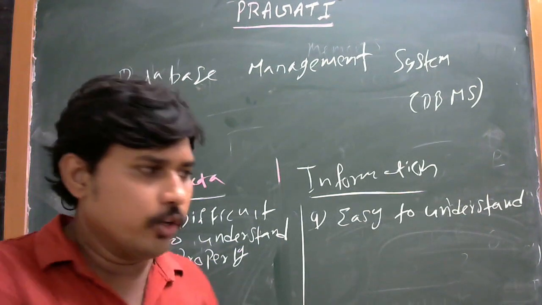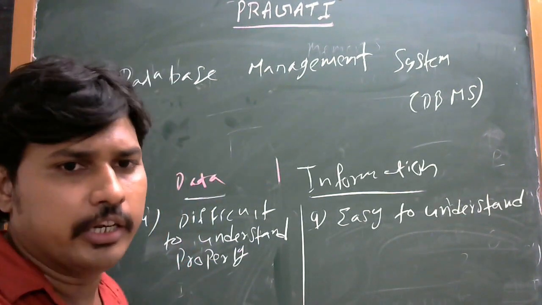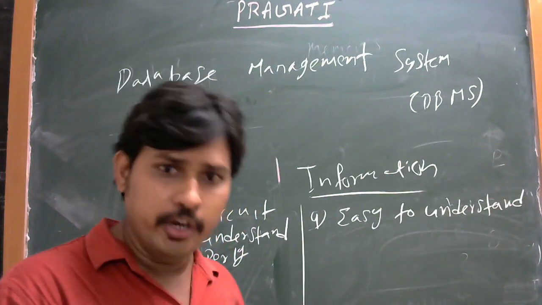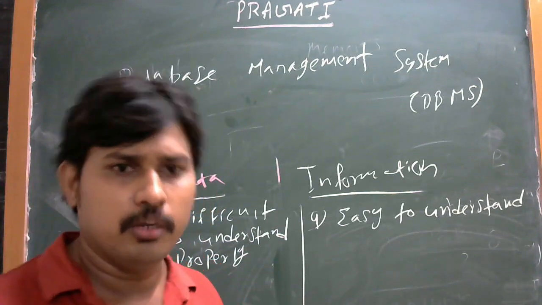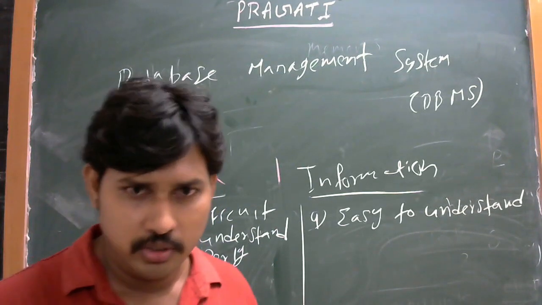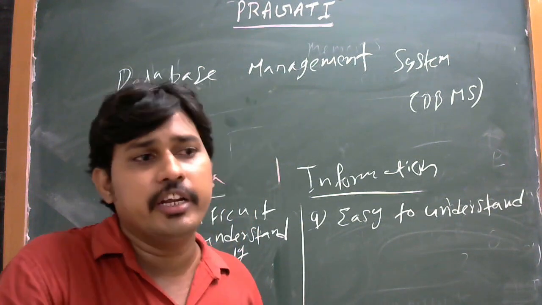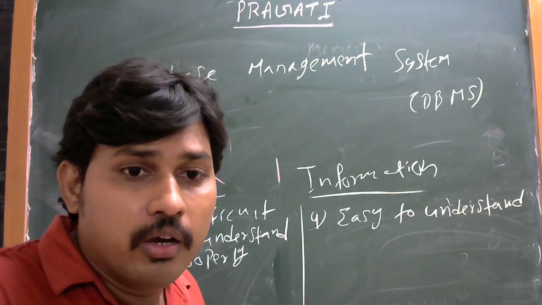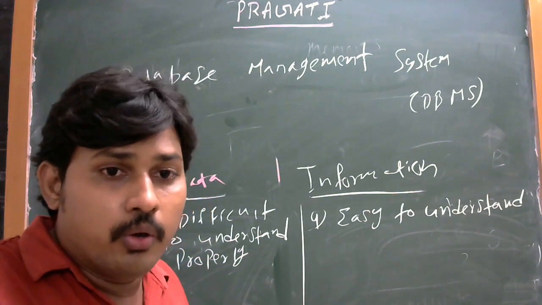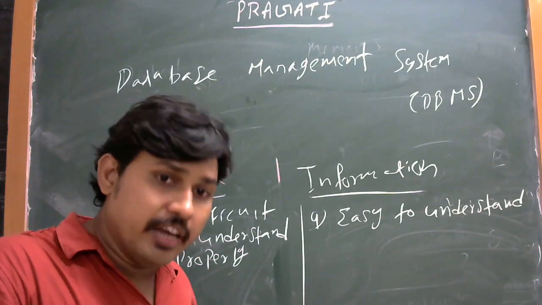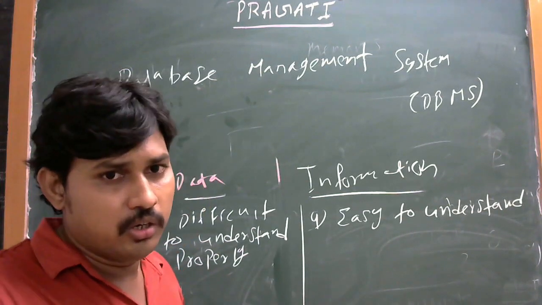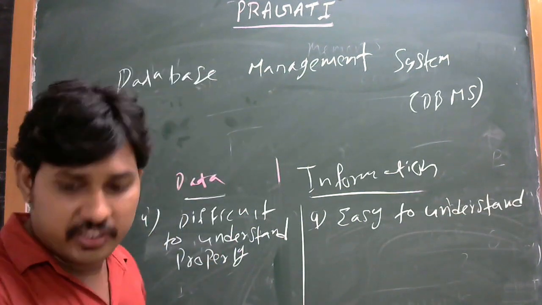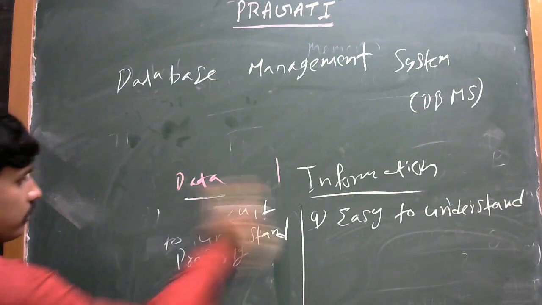Anybody can manipulate the information. For example, on the internet you can download some particular file. All information is available on the internet. You can download it, read it and modify it. That is your choice. But individual data cannot be understood. Whenever the user creates data, only he will understand it, the second person will not. So this is one of the differences. And next point.